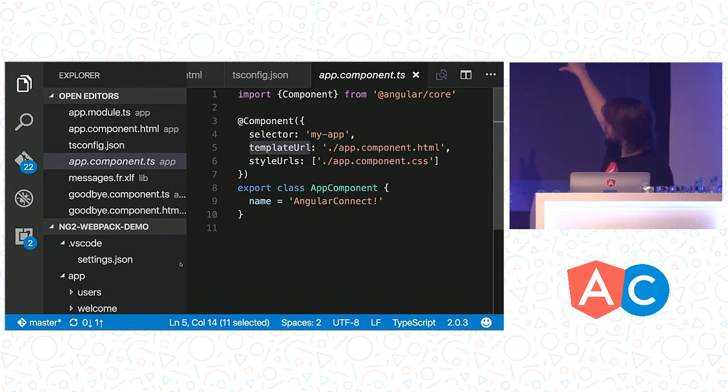And then this @ decorator here at the top, this component, is really just attaching metadata to the class, right? So we're saying this is the name of the selector. That would be what you use when you use it in the DOM. This is where the template lives. This is where your styles live if you want to use those.